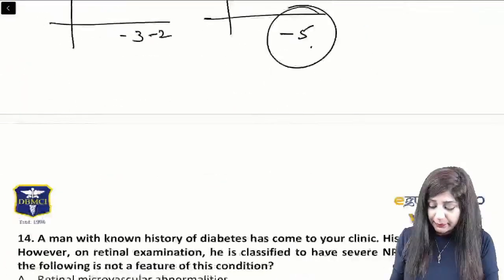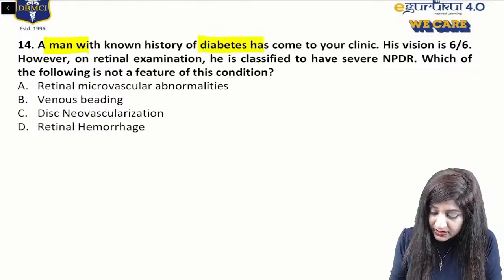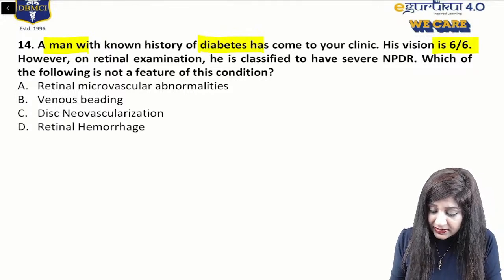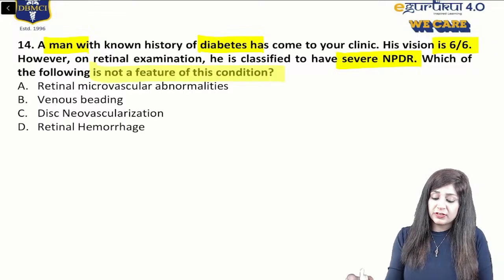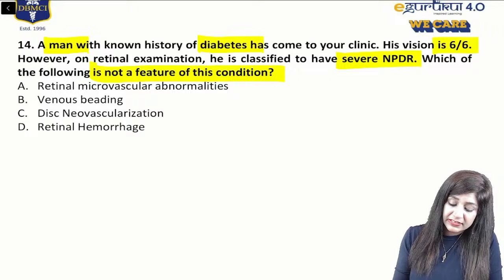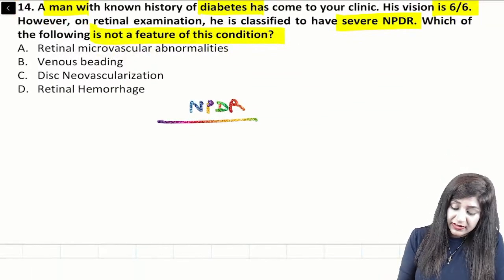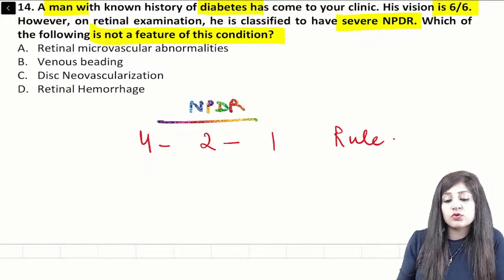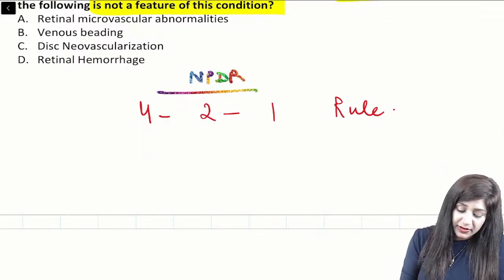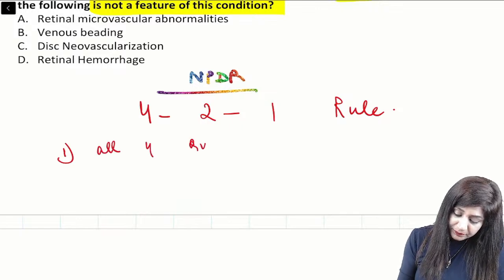Right. Now coming to the next question: a man who is having the history of diabetes coming with a vision of 6 by 6 classified as severe NPDR, which of the following is not a feature? So first of all, whenever I am classifying NPDR, what are the characteristics that you have to look at? That is called the 4-2-1 rule. This rule is called the 4-2-1 rule, where we have all four quadrants